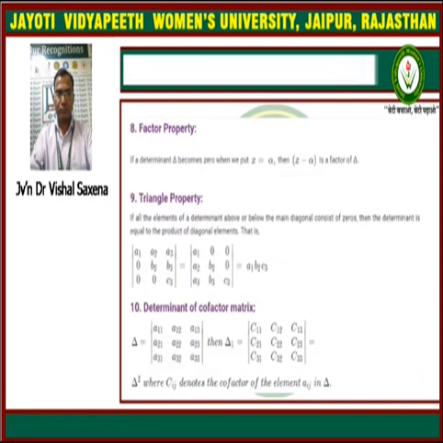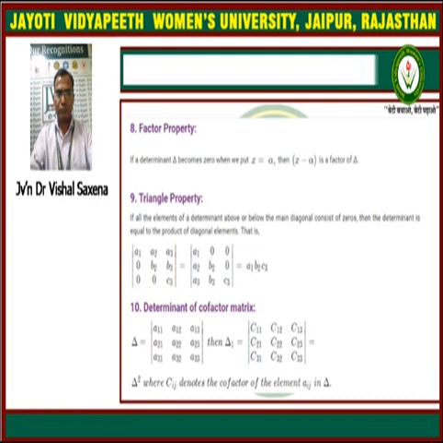Next is the factor property. According to this factor property, if a determinant del becomes 0 when we put x equal to a, then x minus a is a factor of del. So if x minus a is a factor of the determinant del, then the determinant's value will become 0 at x equal to a.